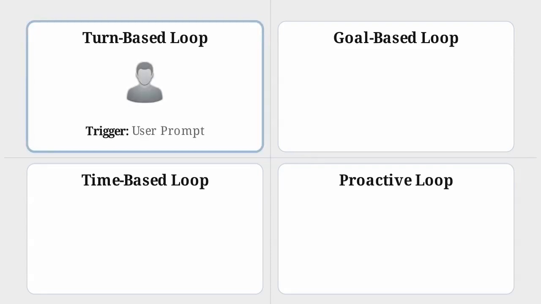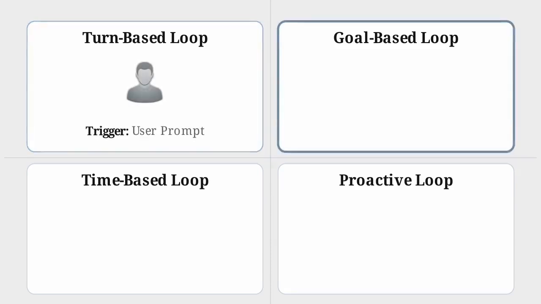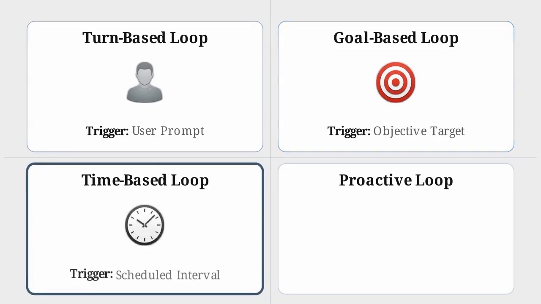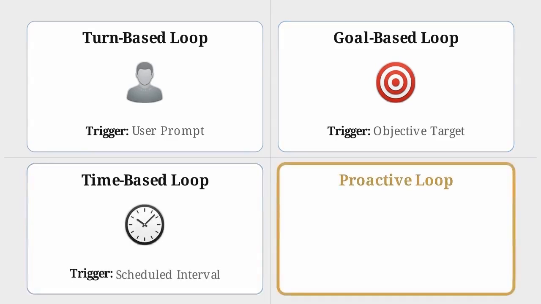Turn-based loops are triggered by a direct user chat prompt. Goal-based loops activate upon receiving a defined objective target. Time-based loops run on a scheduled clock interval. And proactive loops fire immediately in response to an external alert, like a webhook or a breached data threshold.